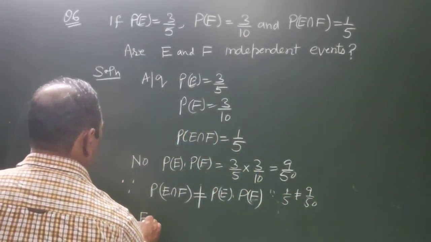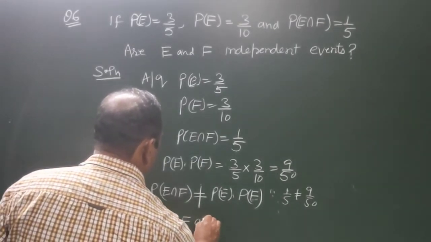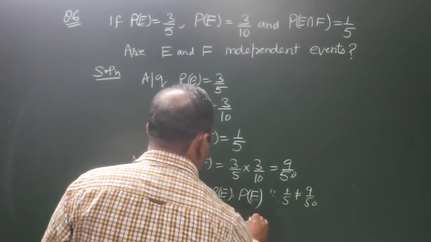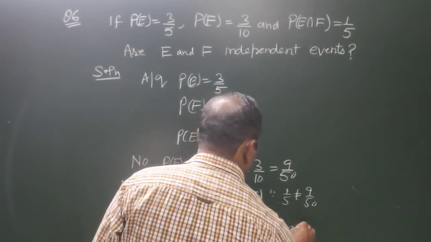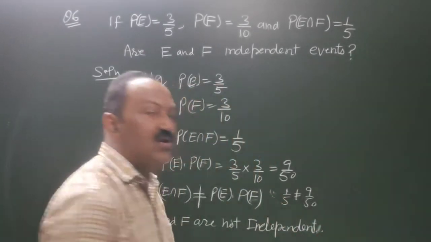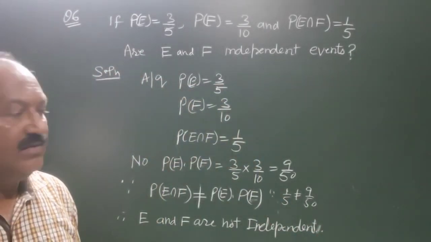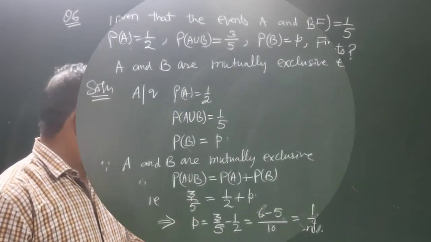Therefore, events E and F are not independent. They are not independent events because the probability of their intersection is not equal to the product.